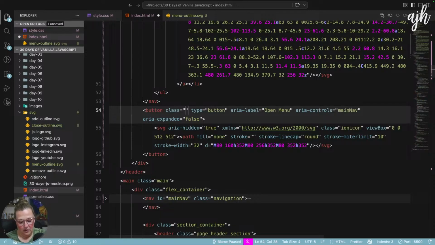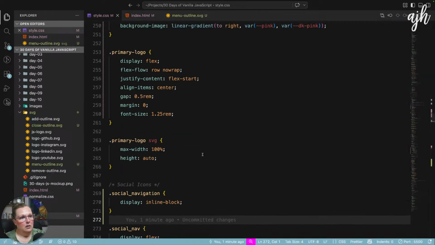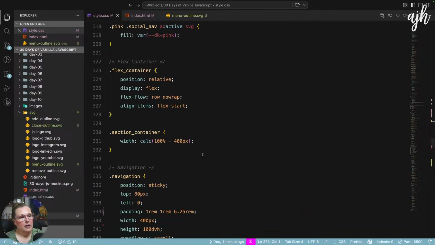So, okay, so this is the open menu. Wait, let's menu open and menu button. I need both. Menu open, menu button. Let's go back to our navigation.